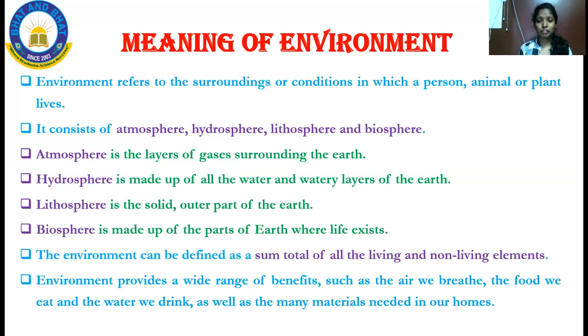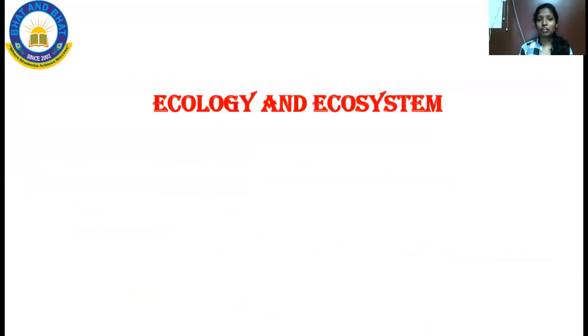As well as many of the materials that we need for our homes. So everything can be provided by the environment. So the environment is one of the most important parts in each and everyone's life. So this is about the meaning of environment.